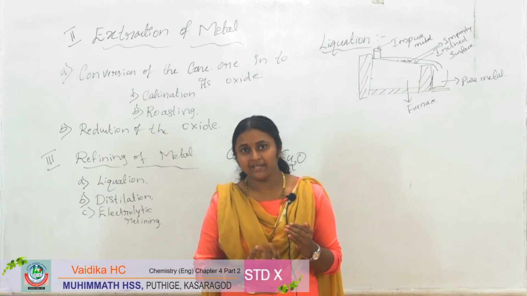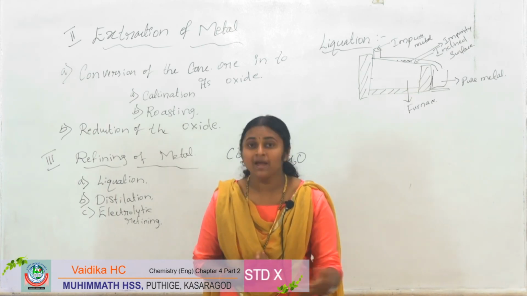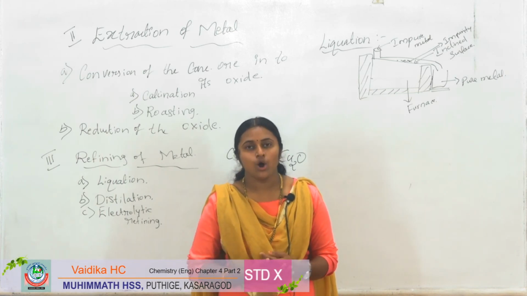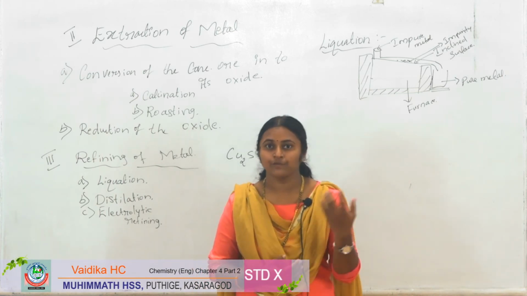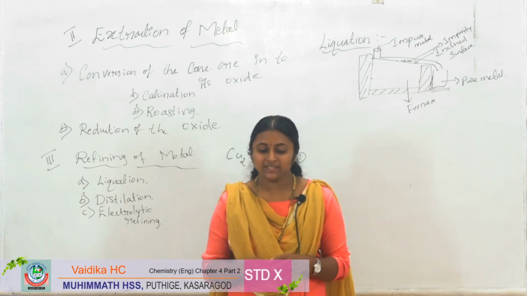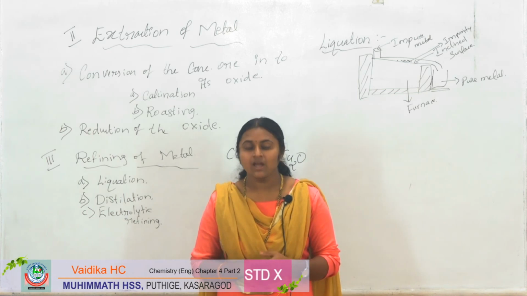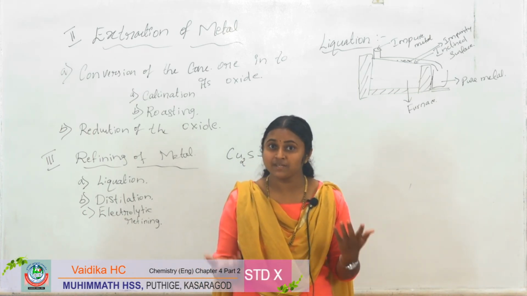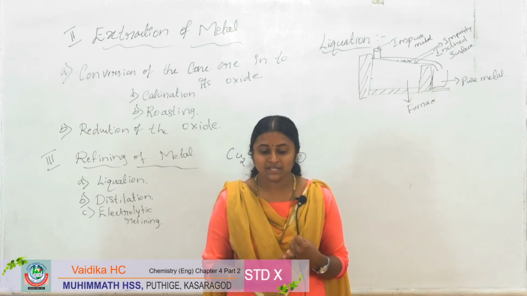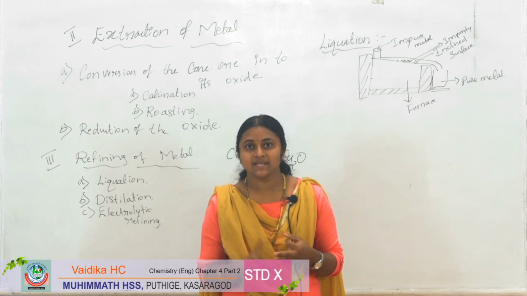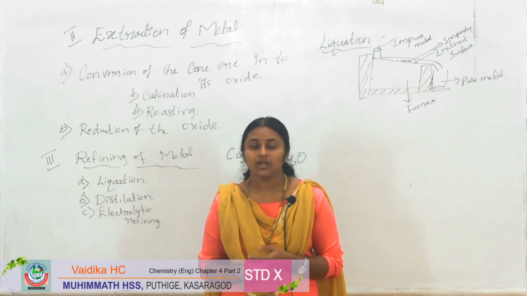So, in the refining of metals, what are we doing? Removal of these impurities. Which impurities? Non-metals or metal oxides or other metals present in the ore.